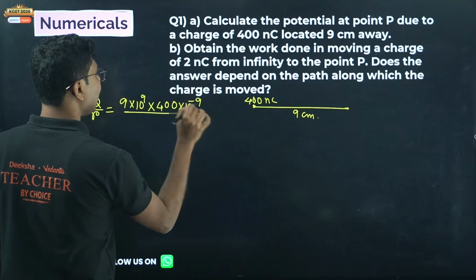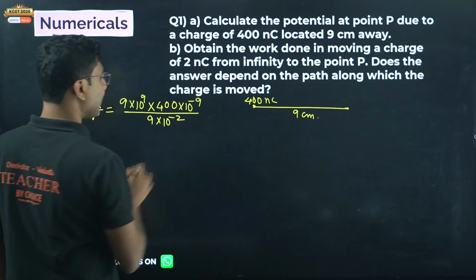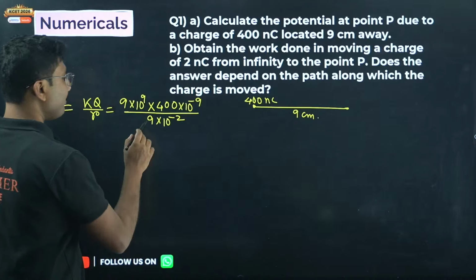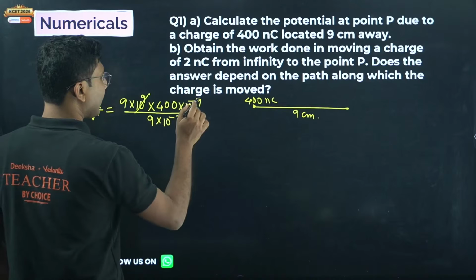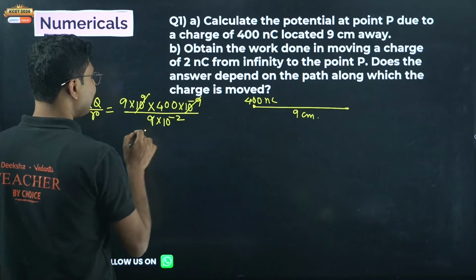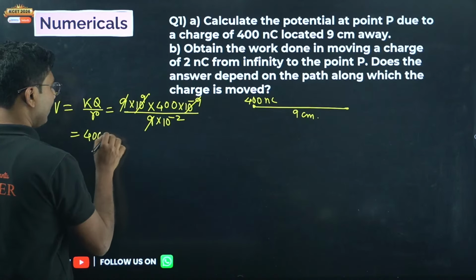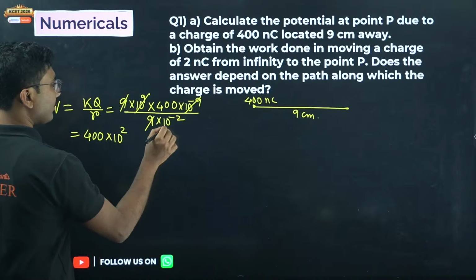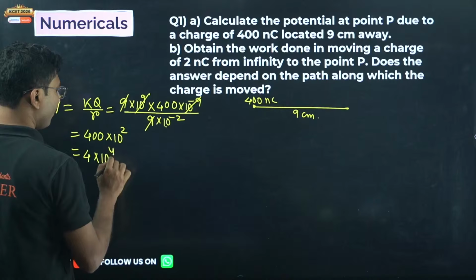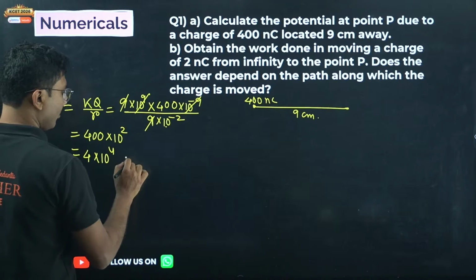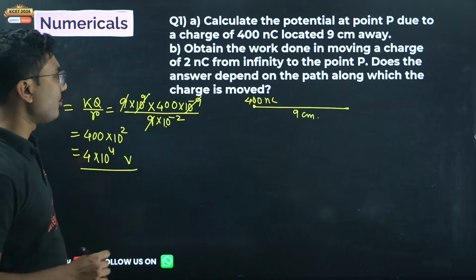And R is 9 centimeter, but whenever there is a centimeter, there is a 10 to the power of minus 2. Best friend of centimeter is 10 to the power of minus 2. So 10 to the power of 9 and 10 to the power of minus 9 cancel. This 9 cancels, and we get 400 into 10 to the power of plus 2. This one goes up, becomes plus, or we get 4 into 10 to the power of 4 volt. Okay, so this is the unit of potential. So we have calculated the potential.